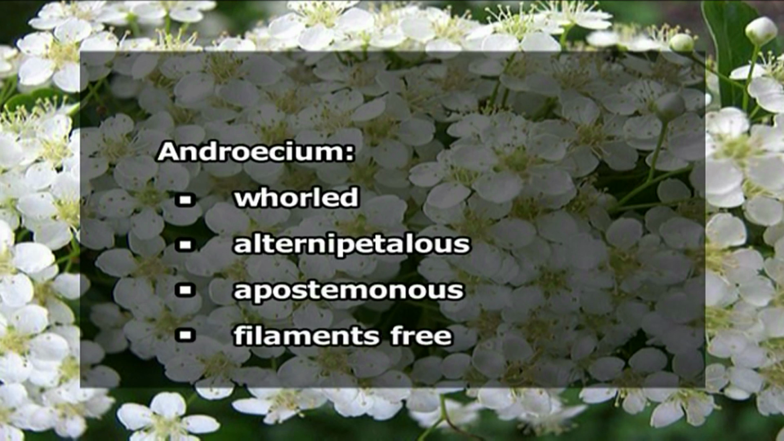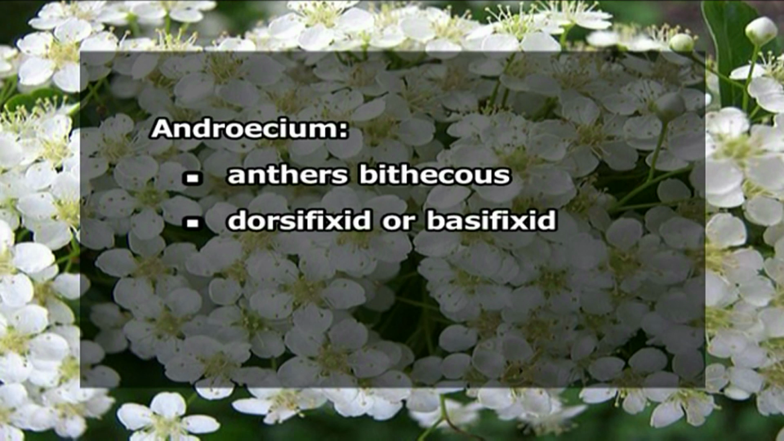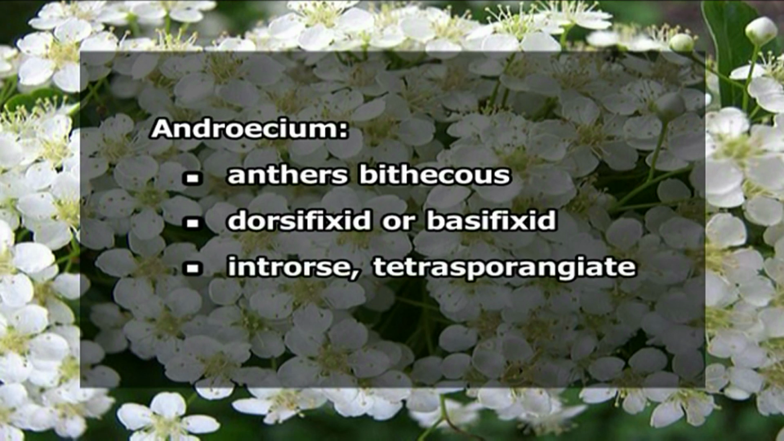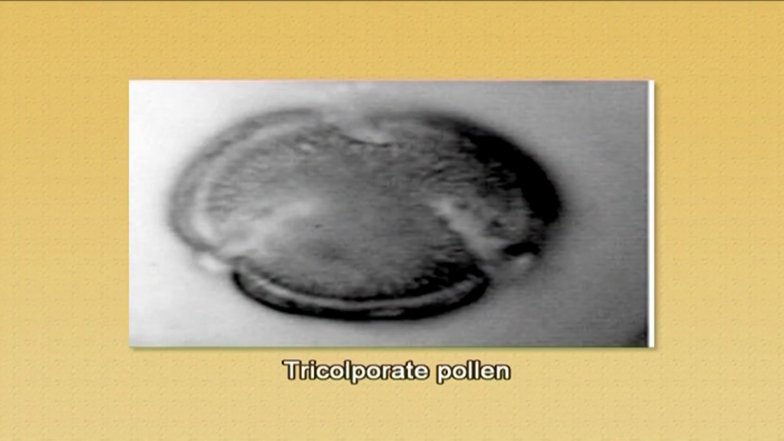The filaments in the case of these flowers are free, and then the third part, that is the anthers, are bithecous. They are dorsifixed or basifixed. These anthers are tetrasporangiate, they are introrse and the dehiscence is longitudinal. The pollen grains are characteristically tricolporate.